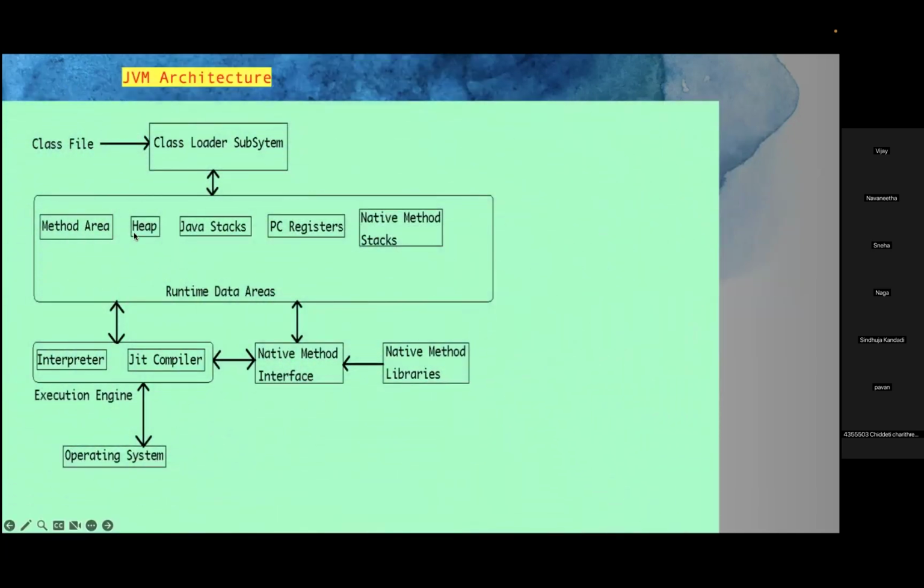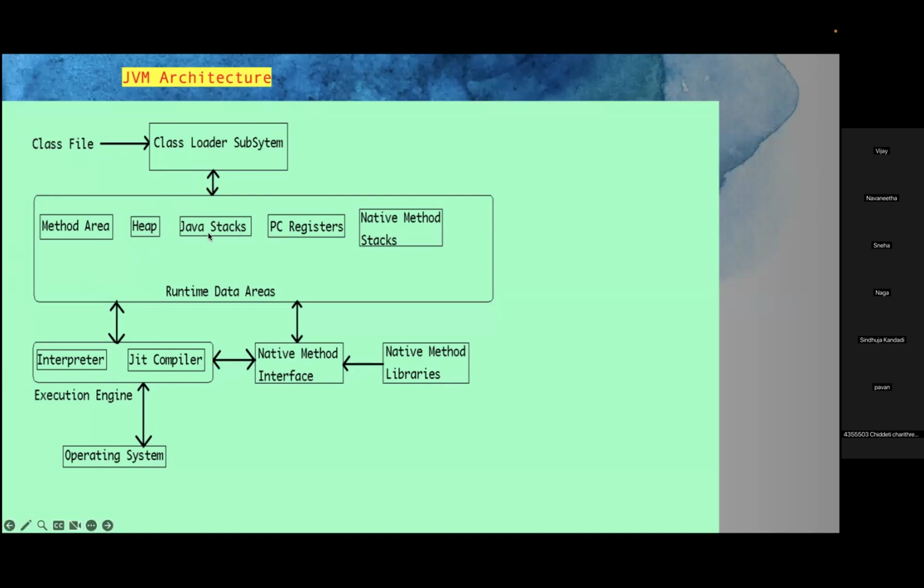Now the heap: if you create any object in your program, all the objects are stored in the heap. Whenever the class loader subsystem loads your .class file and confirms that the bytecode instructions are valid, the method area and heap memory allocation are created by the JVM.